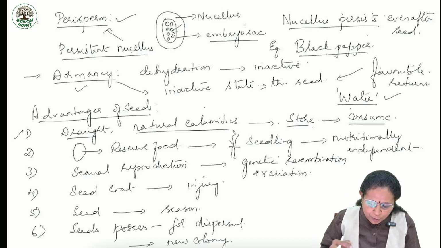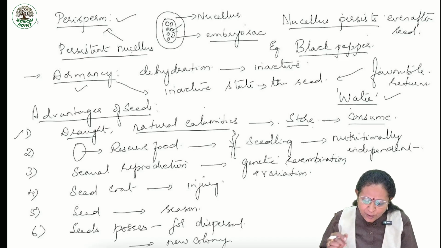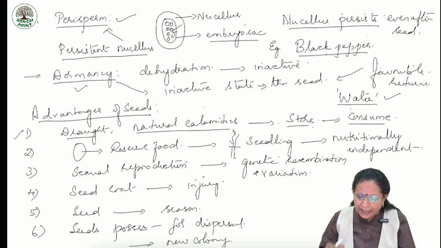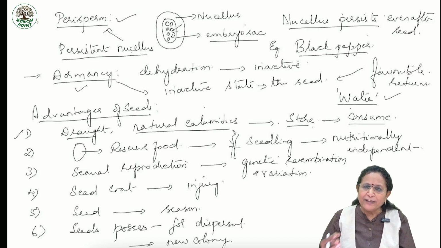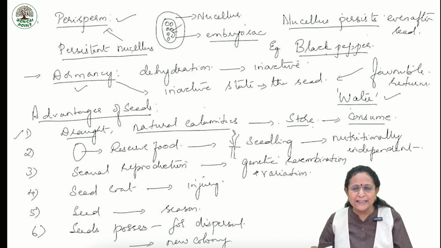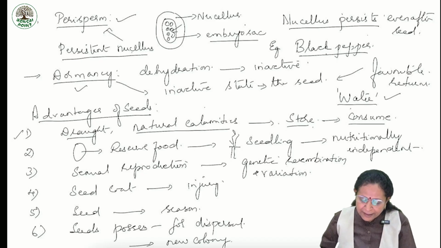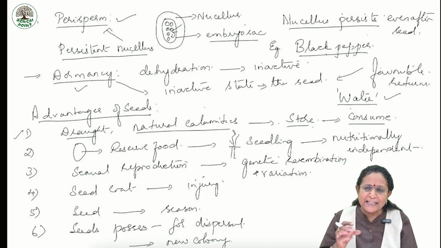Next, when we pass on to the advantages of seed, due to drought or natural calamities, we may not get the seed throughout the season. Thereby, we have to store the seeds so that we can consume them whenever we want. Next, the seed has reserve food.